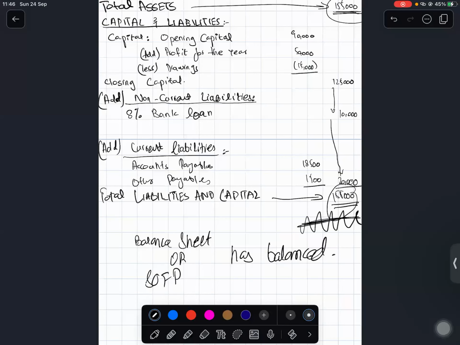So what we will basically do is make the income statement first. You will have all the information related to interest and loan in the income statement. You will take this amount of 10,000, which is the bank loan, and multiply it by 8%. It will be 800. So 800 of expense will go as interest paid in the expenses section of your income statement, and in the balance sheet, you will write the whole principal amount, which is 10,000. It has nothing to do with interest. Okay, sir.